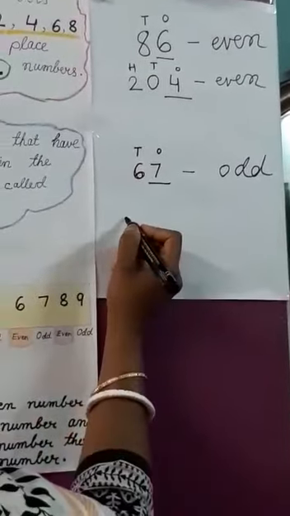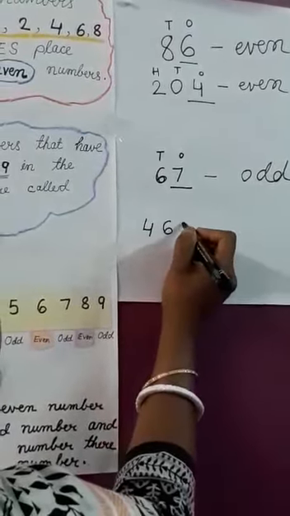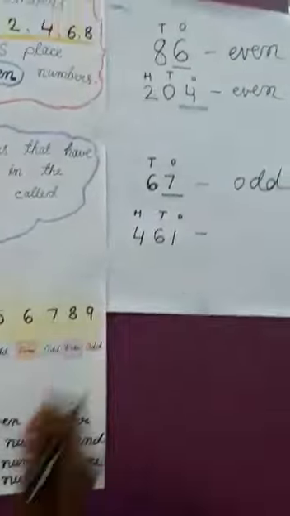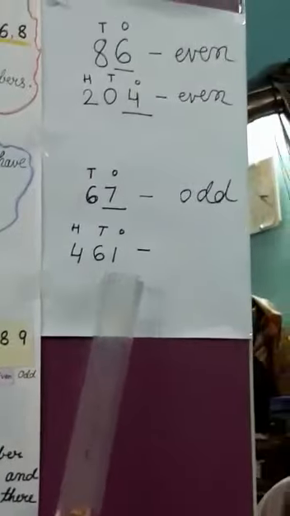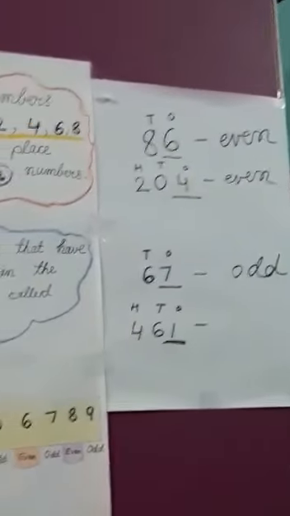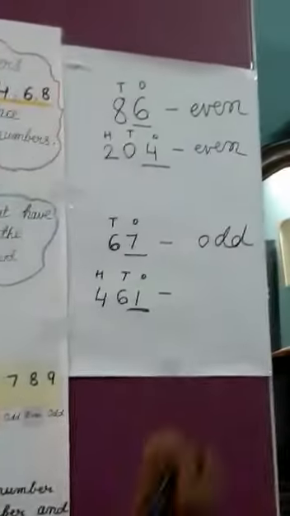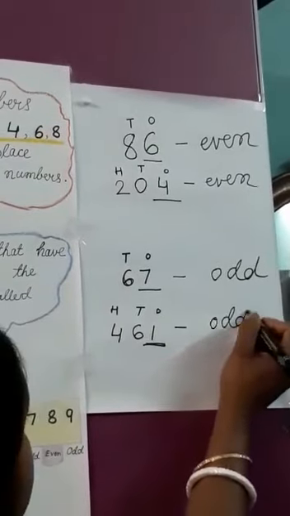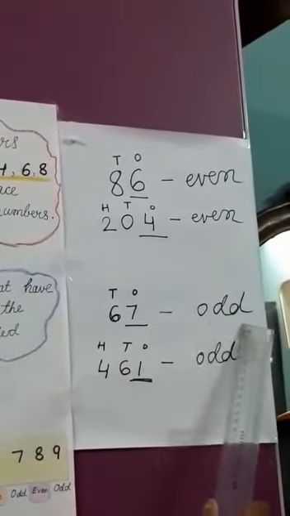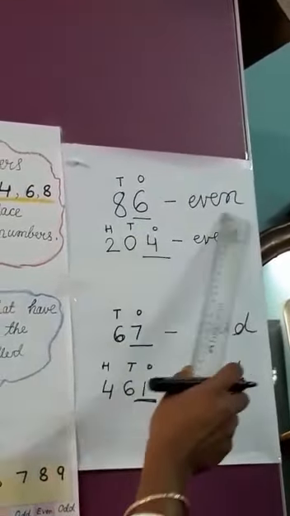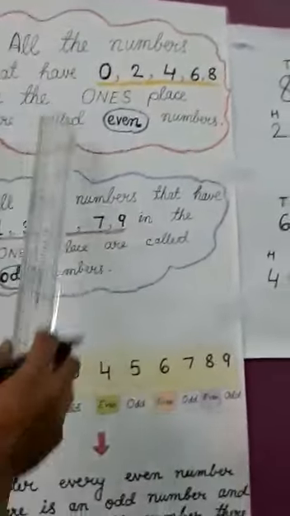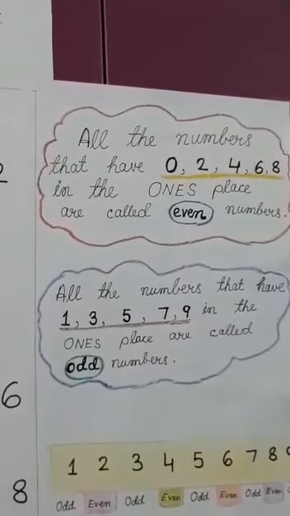Similarly, if I write 461. Ones, tens and hundreds. Now in the ones place I have 1. So the whole number, with 1 in the ones place, is odd. 461 is an odd number. 67 is an odd number. Whereas 86 is an even number and 204 also is an even number. So these two rules you have to remember.